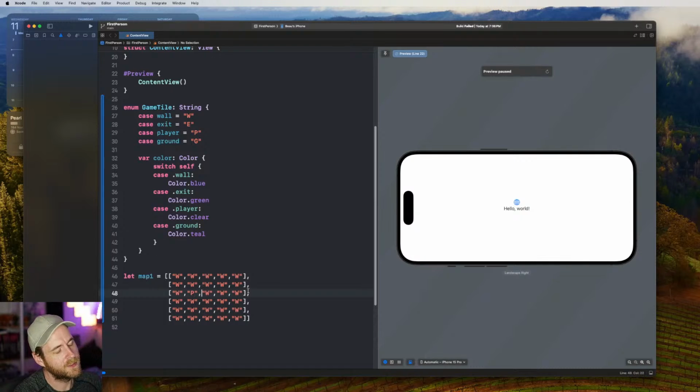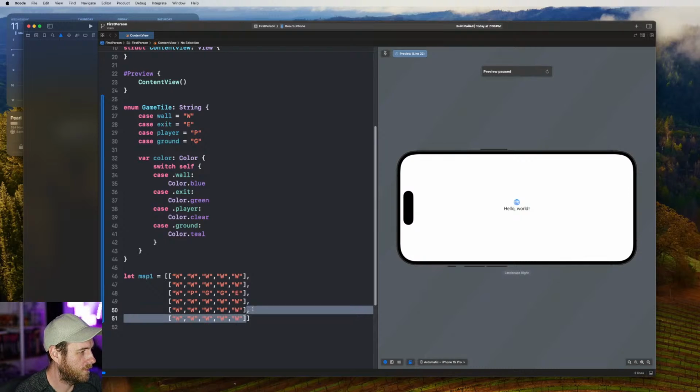We'll probably need to do some checking at some point to make it more robust, like make sure I don't put two P's in there, because then there's two players, unless I want to randomize where they start. Here we've got the ground, which is G, and then we'll just have E for exit. And I think we can get rid of one of these just to clean it up a bit.